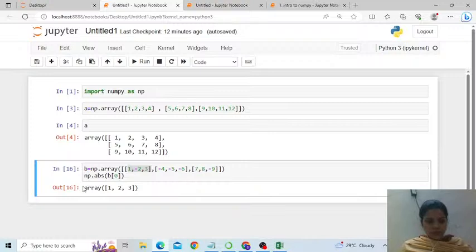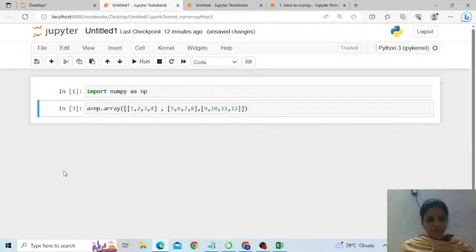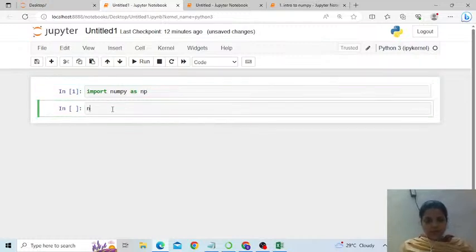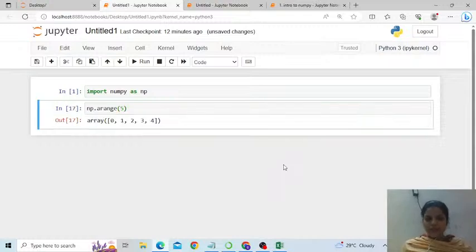Let me delete all these, I don't want them. Say np.arange. Arange stands for nothing but array range. If I pass 5 and press enter, it generates numbers from 0 to 4. The upper limit is not considered, since Python works up till less than the upper limit.